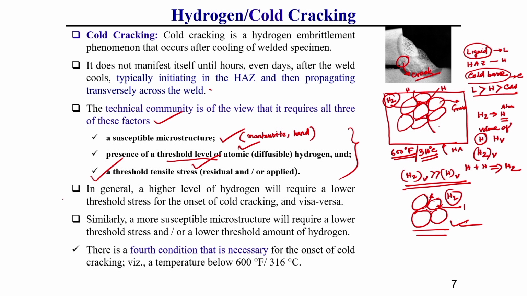That is why I have written some very important points here. In general, always keep in mind that a higher level of hydrogen will require a lower threshold stress for onset of cold cracking. That means if the hydrogen level is higher, your threshold value of stress can be lower, because that high level of hydrogen will create a high level of pressure. To get this phenomenon, the temperature is generally below 600 degree Fahrenheit, or in centigrade it is 316 degree centigrade. You should keep this in mind.